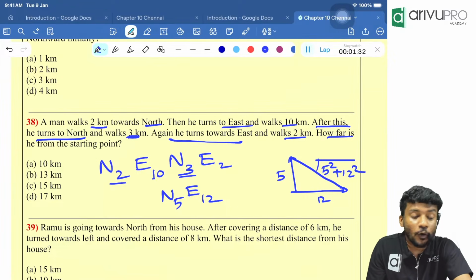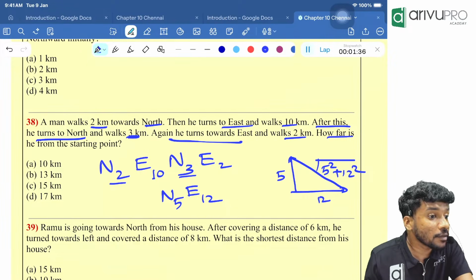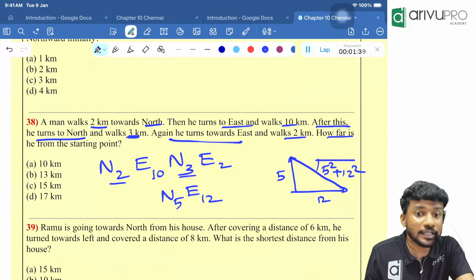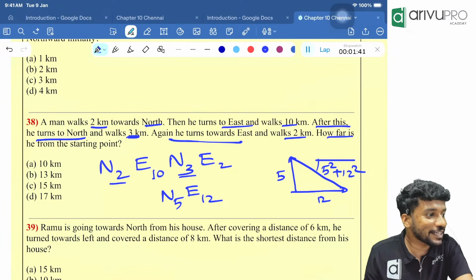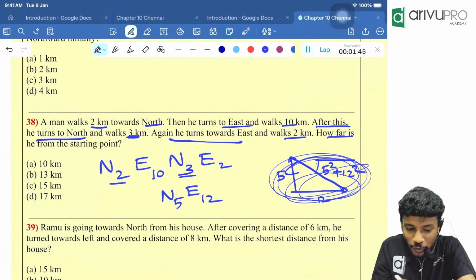That is the approach. Don't add 5 and 12. If you add 5 and 12, you are getting 17. Will you get the marks? Yes, you will get negative mark. Minus 0.25 you will get for examination. So people, this is nothing but root of.